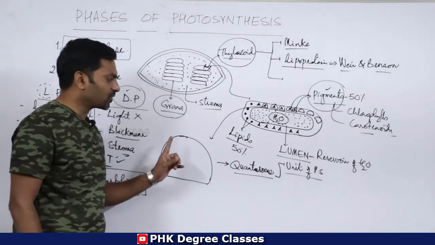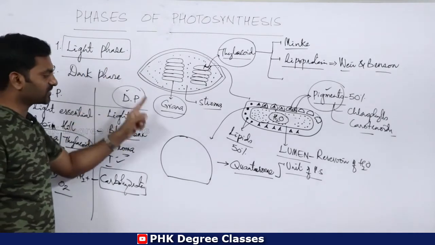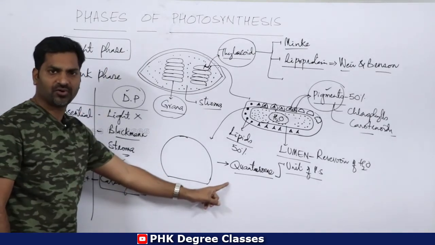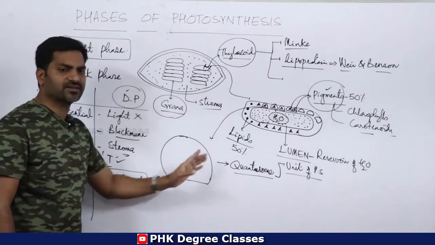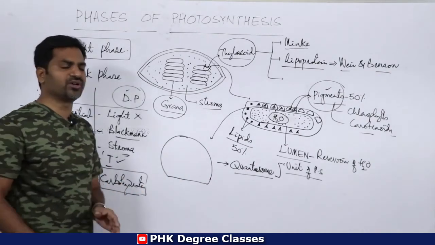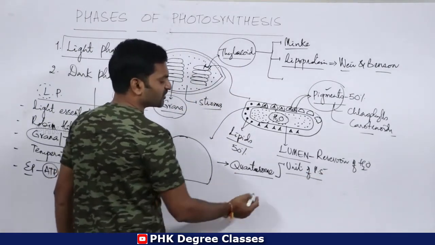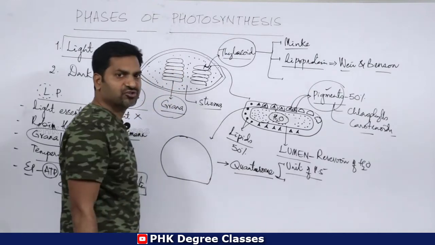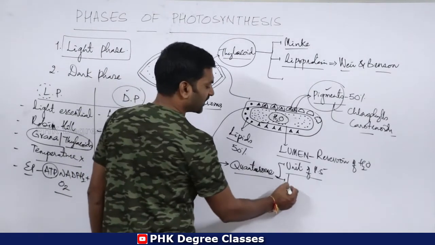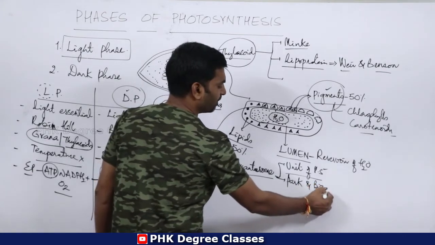Because in the photosynthetic process, particularly the light phase, the light phase takes place in the quantosome. So light phase takes place in the quantosome, hence they are called units or structural units of photosynthetic process. Okay, these quantosomes were discovered by Park and Biggins.